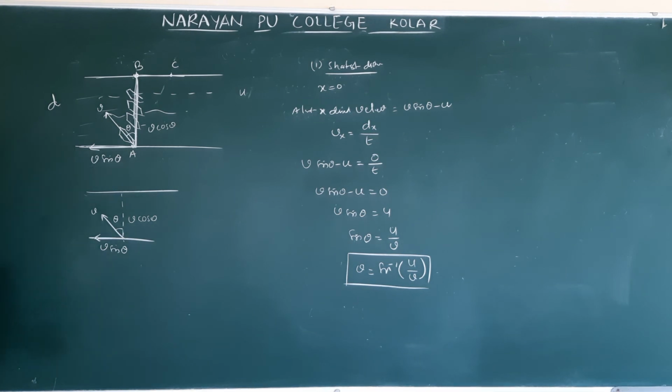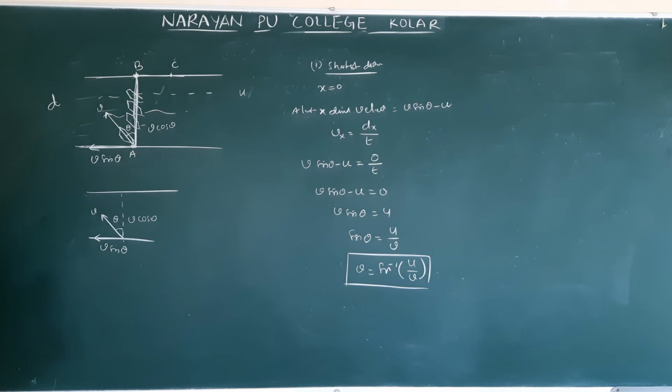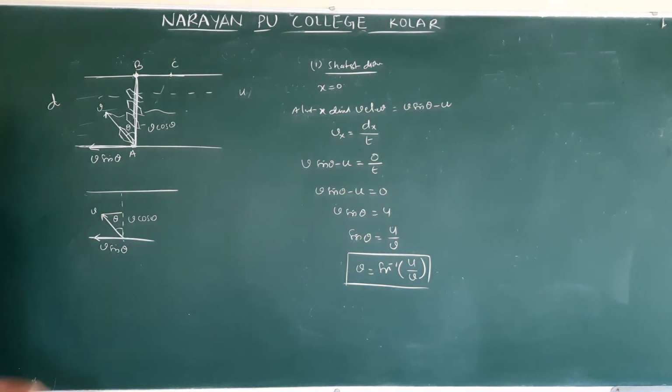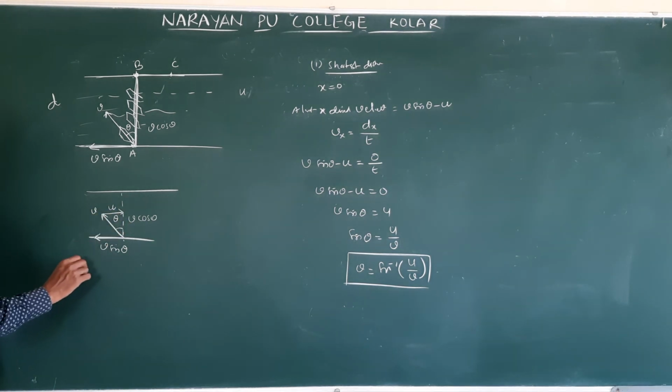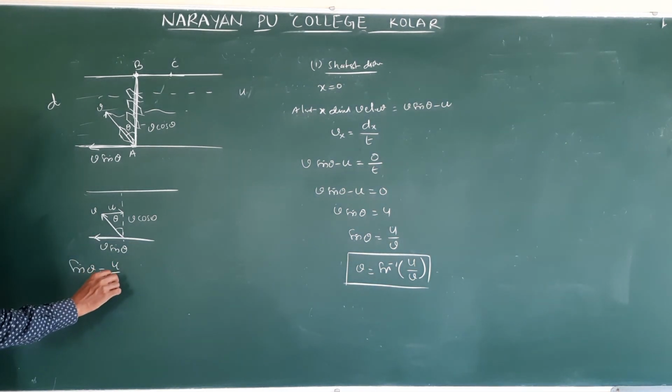Understand? There I explained directly. I took this one in the exercise problem. How did I explain? I took this direction. This I took as u, and we have a hypotenuse and an opposite side, because this is the river velocity direction. So directly how do we write? Sin theta is equal to opposite side by hypotenuse.